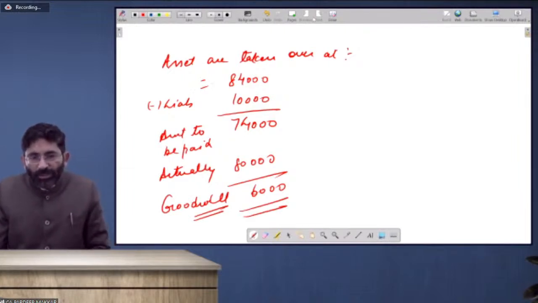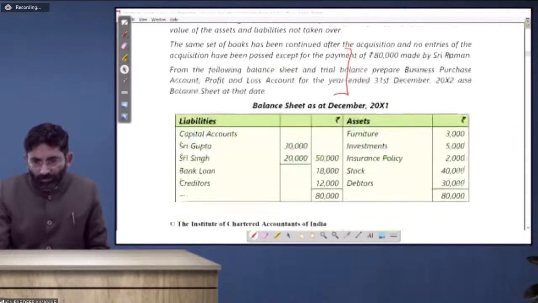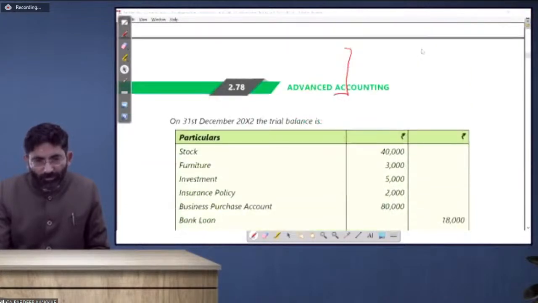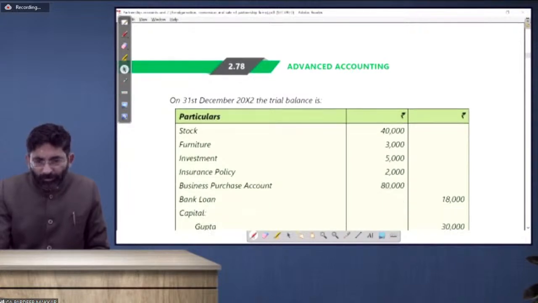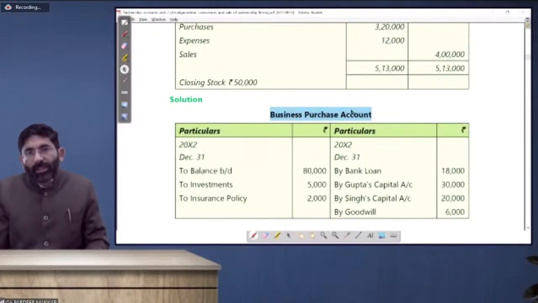So 6,000 will be the amount of goodwill. That will also be closed because goodwill is also bearing with us. So business purchase account is closed first because the same set of books is continued.